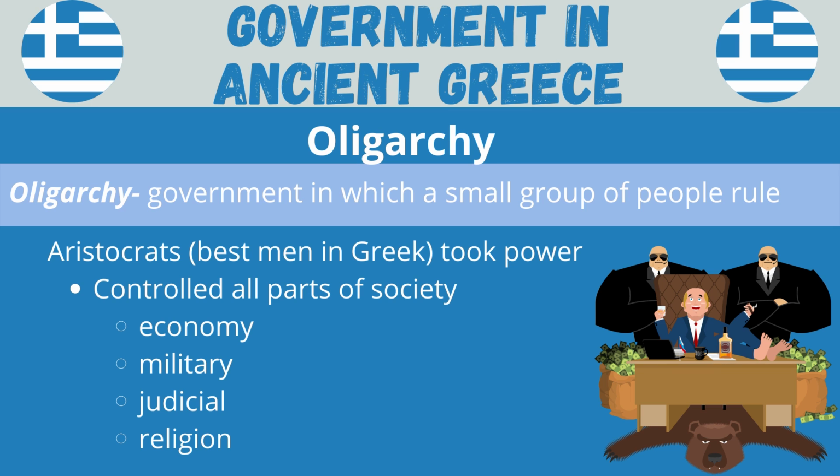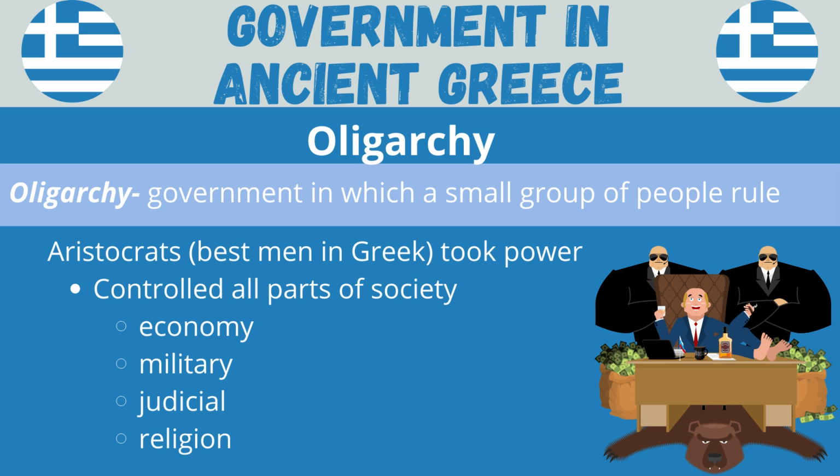We're going to start with our first form of government, and the first one we're going to talk about was the oligarchy. Our textbook definition of oligarchy is a government in which a small group of people rule. Oligarchs were similar to monarchs in that they were aristocrats, and in Greek, aristocrat means best men. What it really means is the wealthiest men. These oligarchs took power from monarchs. So you have a small group of aristocrats who are ruling over your city-state if your government is an oligarchy.